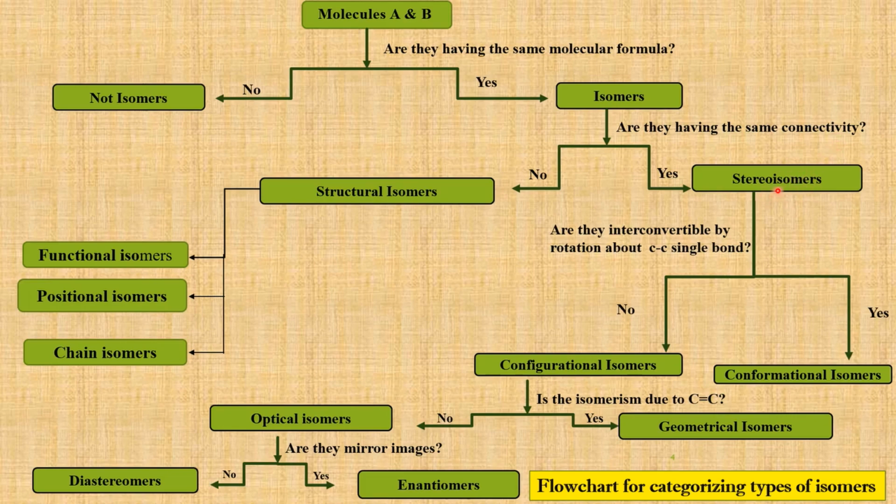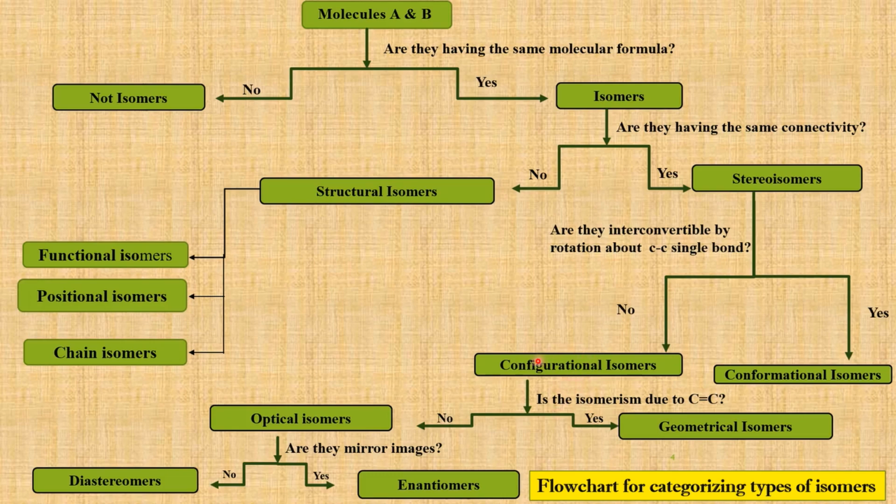And if these stereoisomers are interconvertible by rotation about a carbon-carbon single bond, then they are called conformational isomers. If they are not interconvertible by rotation about a carbon-carbon single bond, then they are called configurational isomers.